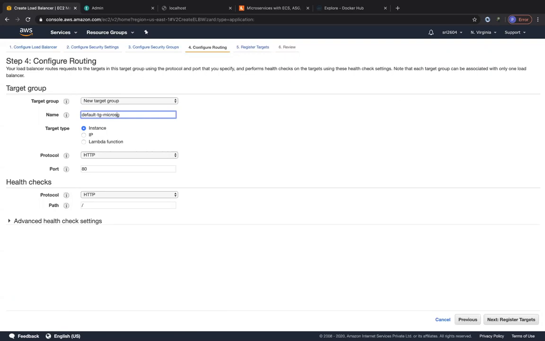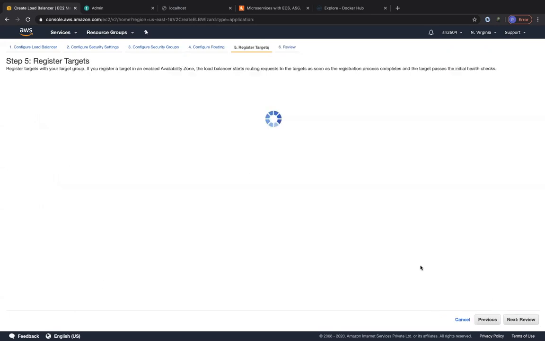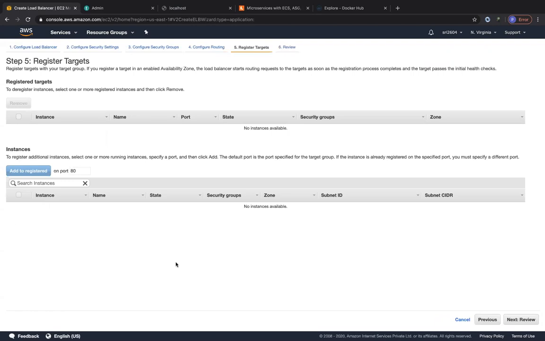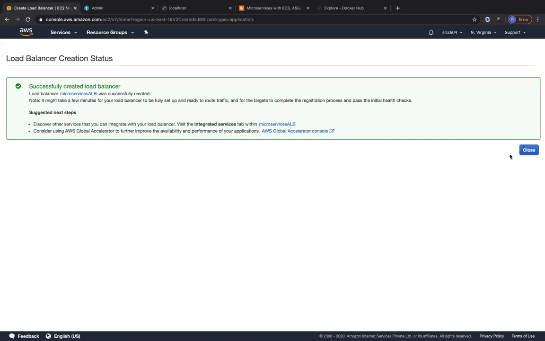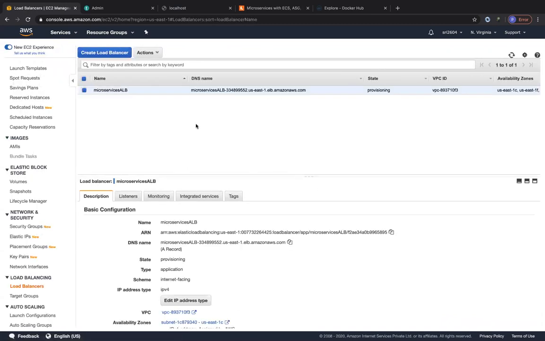But then we are not going to register anything to the default target group, right? I'm just going to leave all of these settings as the same. I'm not going to register any targets because I don't have any ECS instances that are running right now. I'm just directly going to click on review and click on create. Cool. So one application load balancer has been created, and it's in the provisioning status. It will automatically go to the active status in 2 to 3 minutes.